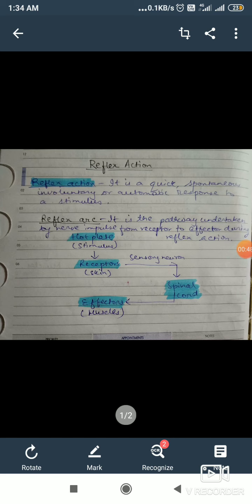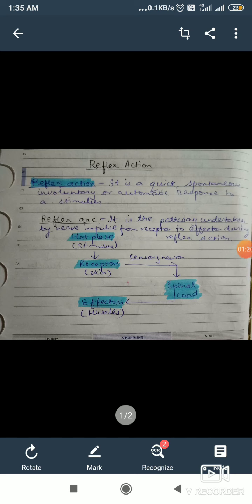So what does this reflex actually mean? It means something which we do involuntarily, an automatic response to something in our environment. Like if we touch a hot plate accidentally, will we keep touching it, or will we remove our hand?